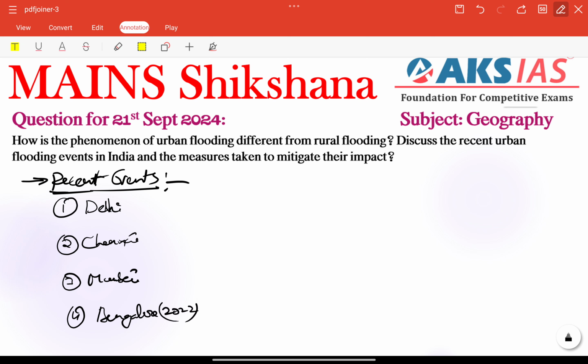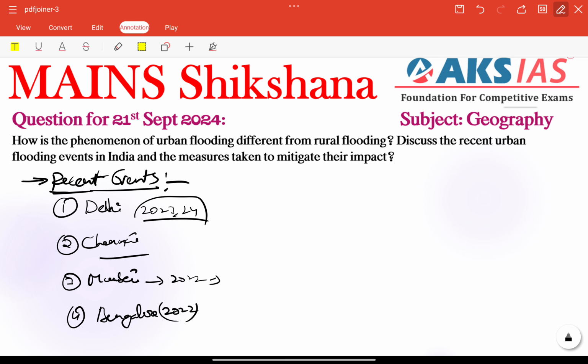Very recently we can talk about the Vijayawada event, right? In Delhi, torrential rain in July 2023 and even 2024 led to the Yamuna breaching its banks. Mumbai continues to see heavy rains, especially in 2022. It is also very important due to its vulnerable drainage system. We need to connect these types of reasons in between our points, right?